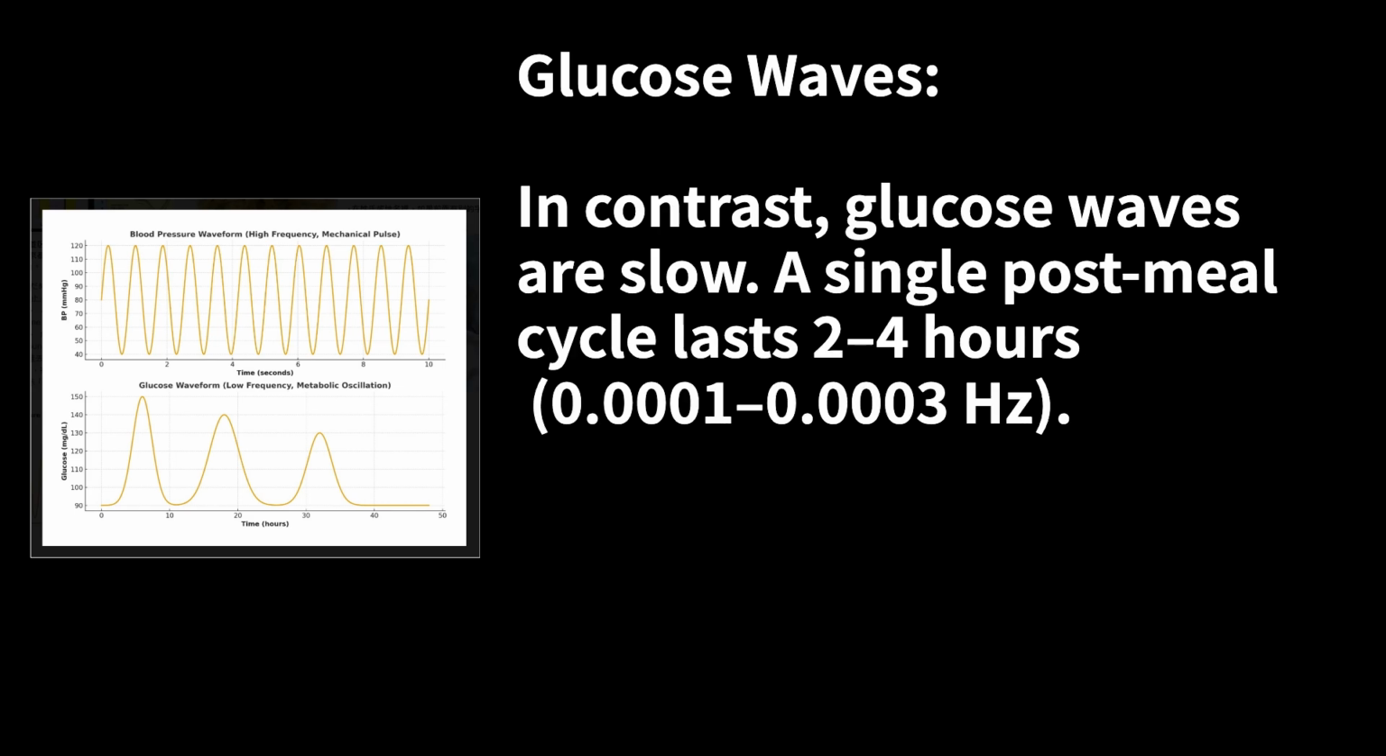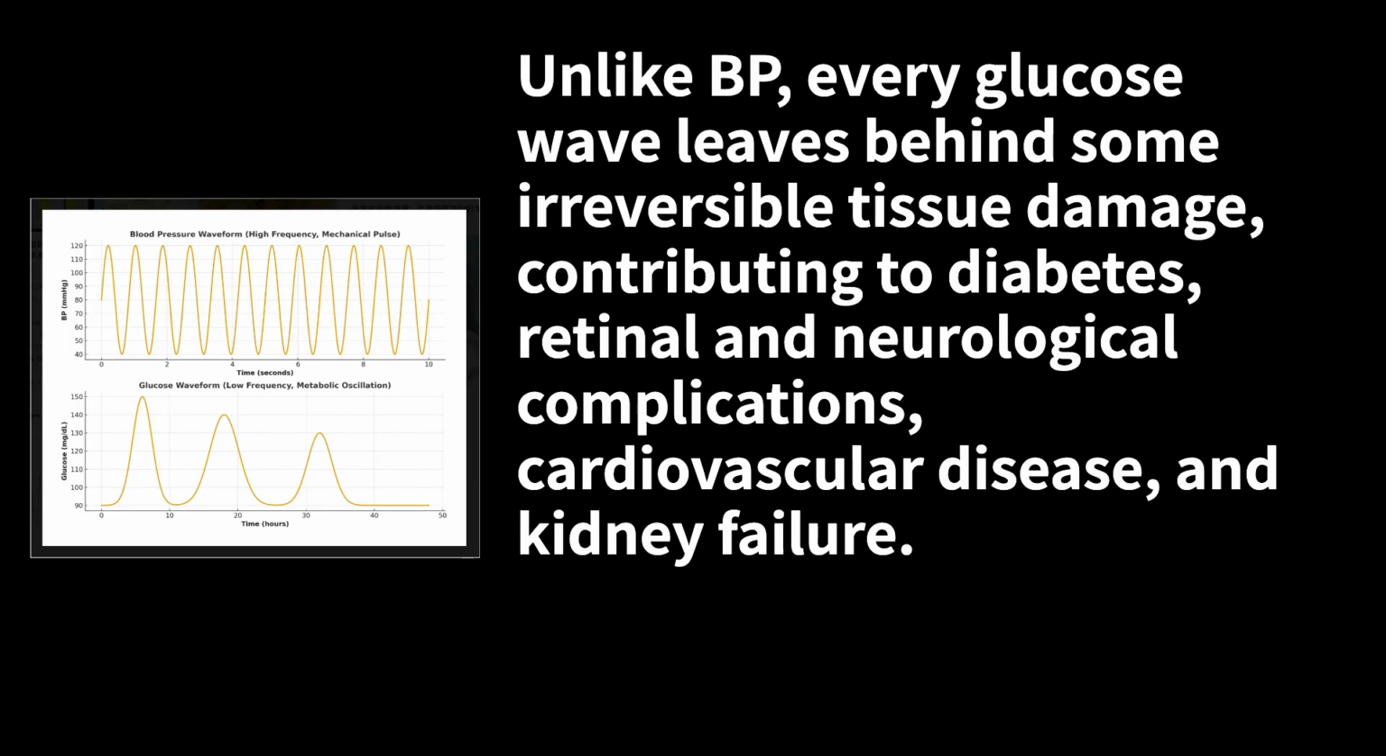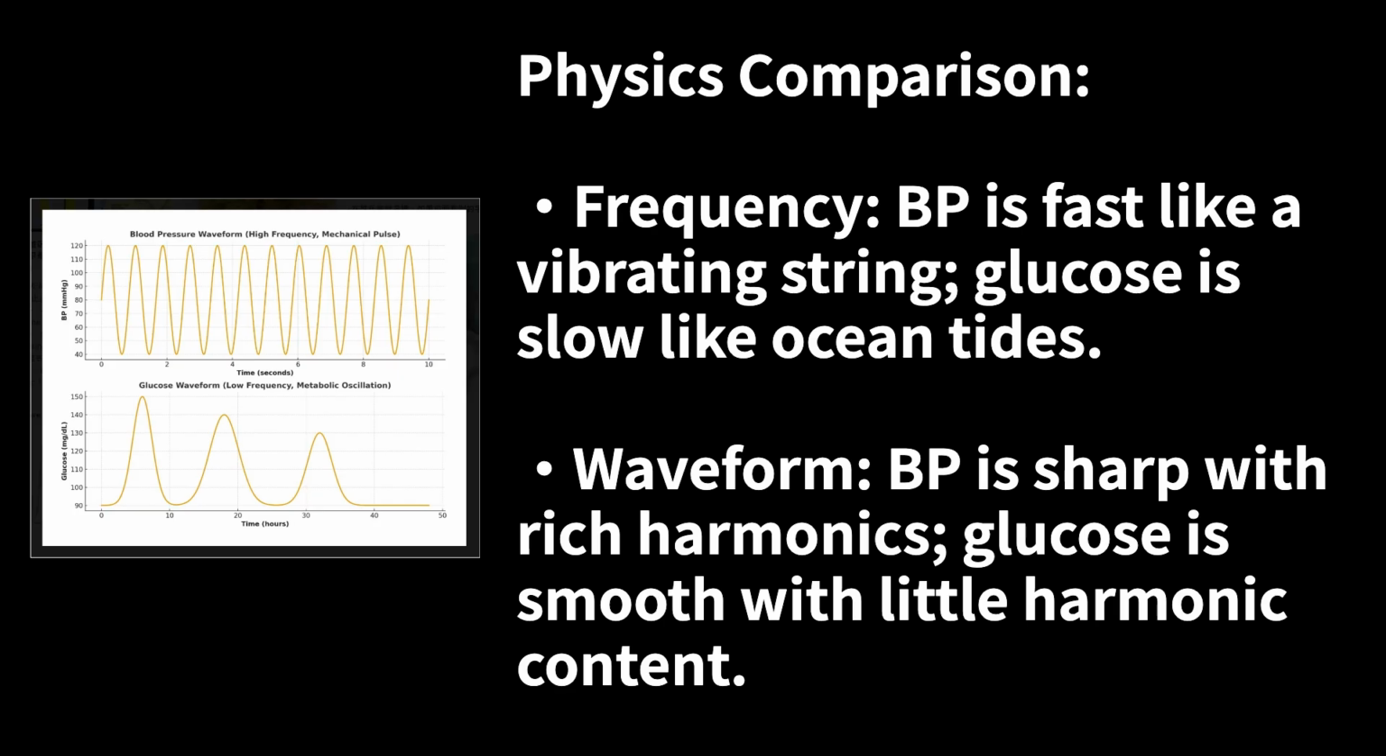Glucose waves. In contrast, glucose waves are slow. A single post-meal cycle lasts 2 to 4 hours, 0.0001 to 0.0003 Hz. Their shape is smoother, with gradual rises and falls. Damping happens through insulin and cells, absorbing glucose for energy or storage. In healthy people, the wave is controlled, but in diabetes, the damping weakens, leading to prolonged oscillations. Unlike BP, every glucose wave leaves behind some irreversible tissue damage, contributing to diabetes, retinal and neurological complications, cardiovascular disease, and kidney failure.